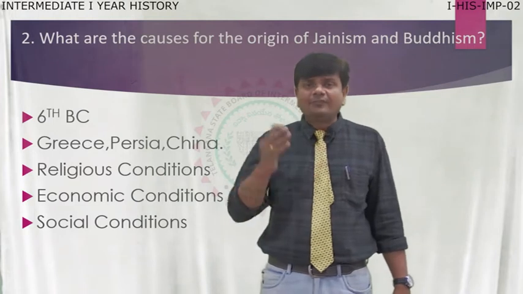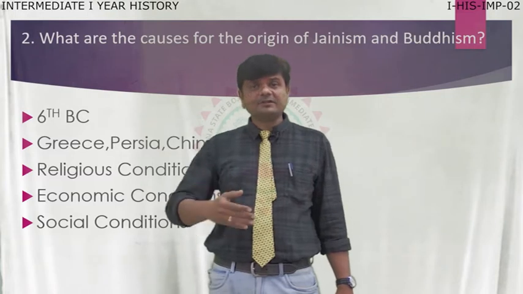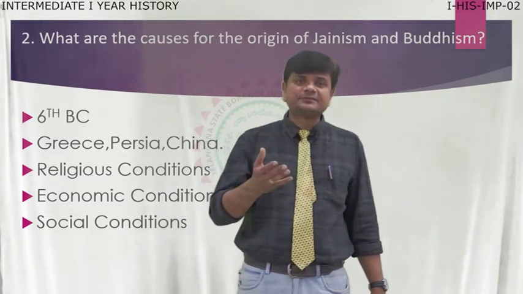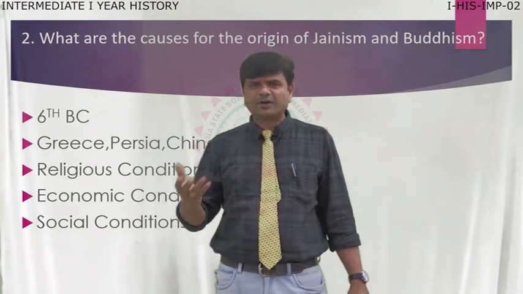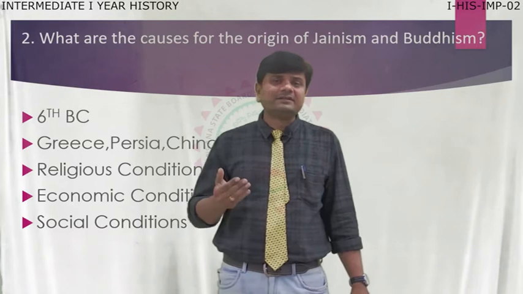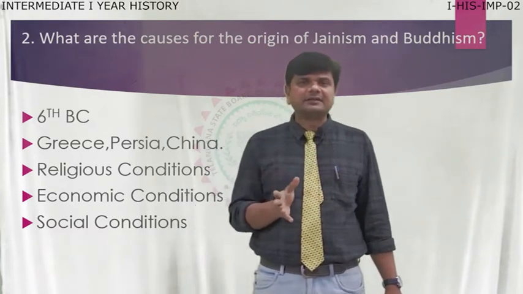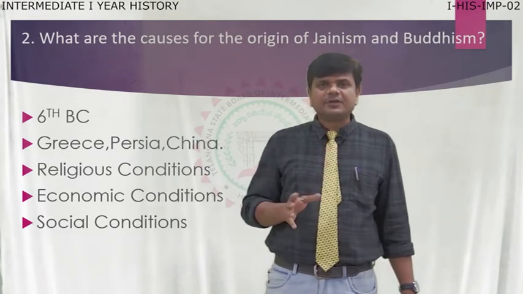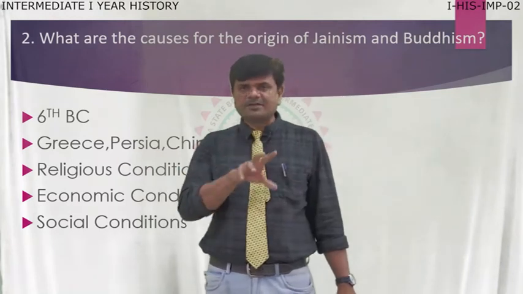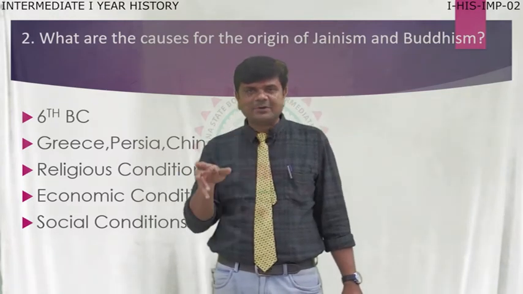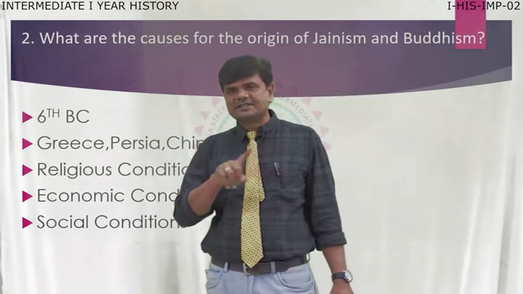They did not offer these Brahmins gifts for their remuneration and contribution, so they revolted and started new religions or converted to another religion. You have to write here: Brahmin domination completely prevailed in the 6th century BC, that is in religious conditions.